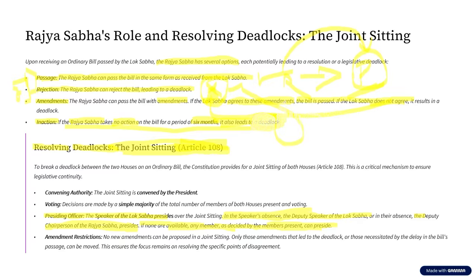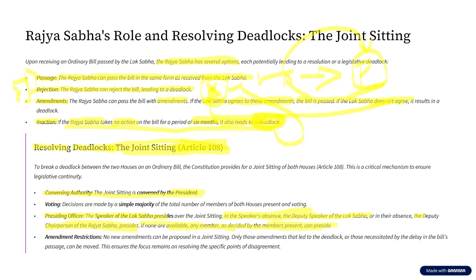Now, let us assume there is a deadlock. Then there has to be a joint sitting. Somebody has to call this joint sitting, right? So, who is the convening authority? The convening authority for this joint sitting is none other than the President of India. Just like the convening authority for any session of the Parliament, or for any session of Lok Sabha or Rajya Sabha, is the President, similarly the convening authority for this joint sitting is also going to be the President.